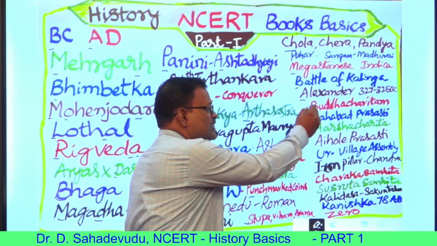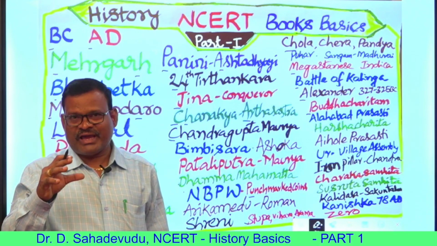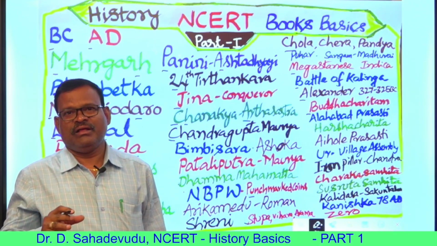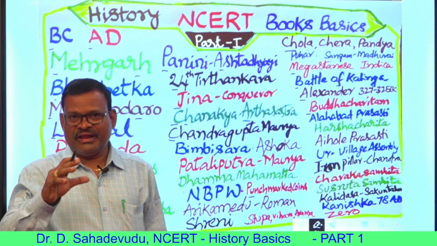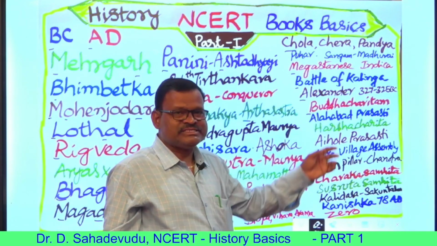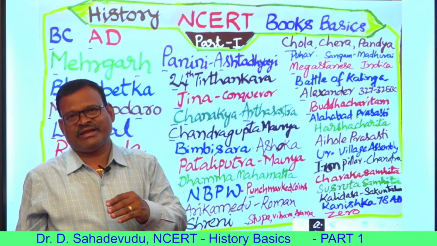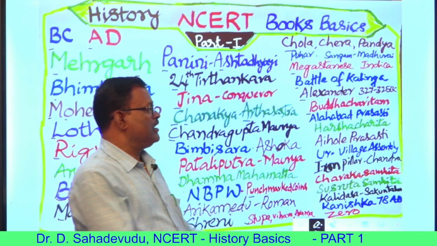Buddha Charitam is one of the ancient texts. This is the first biographical text, written by Ashwagosha. Buddha's early life and his preachings, all the Buddhist principles, are inscribed in Buddha Charitam. It is one of the foremost biographical texts written by Ashwagosha.